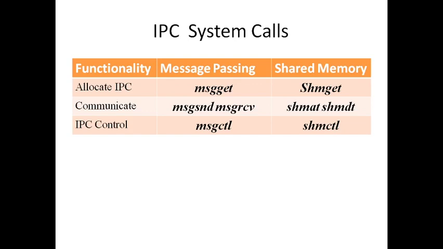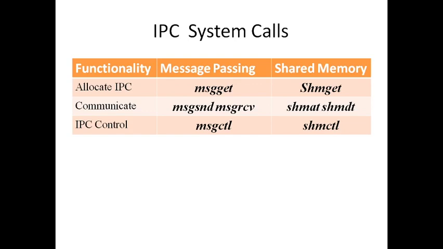But shared memory is a part of the process, so it is not treated as a separate entity. So there is no need for any separate system call for accessing shared memory. We don't have shm send and shm receive when it comes to shared memory. We can just use pointers. We can use normal string pointers or character pointers to access a shared memory. But what we have on the other hand is shmat. shmat is just about attaching the current process to the shared memory. And similarly we have shmdt, which is for detachment.